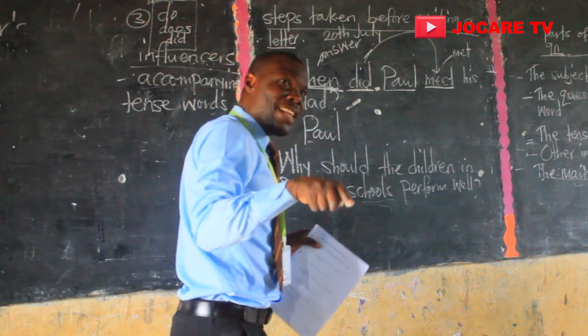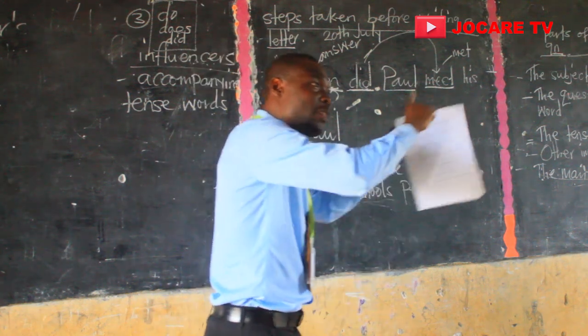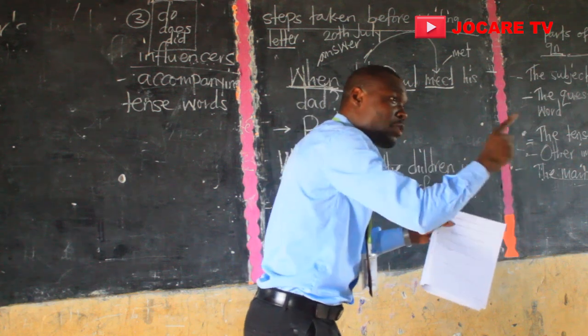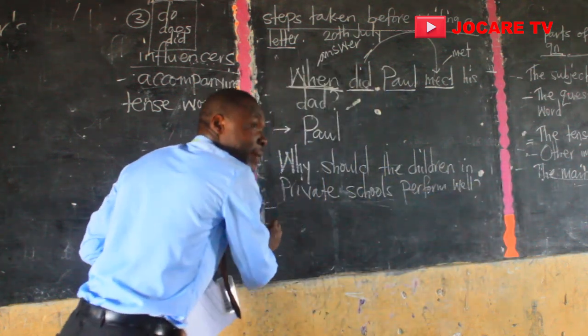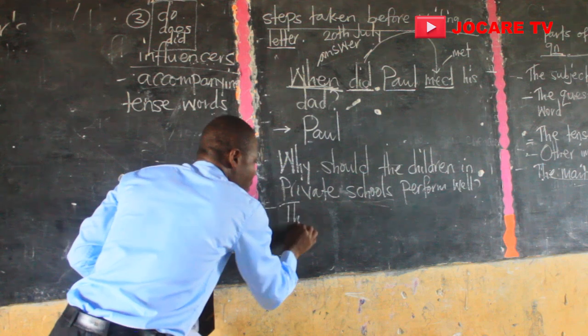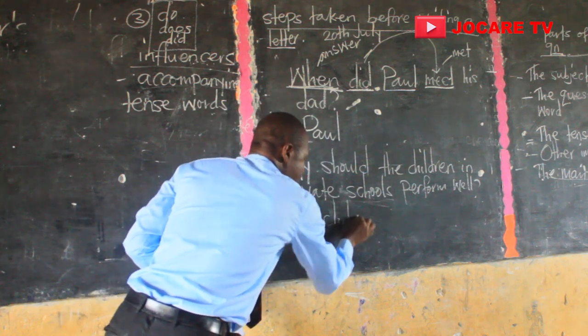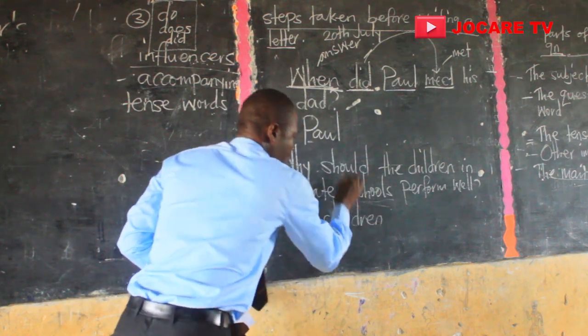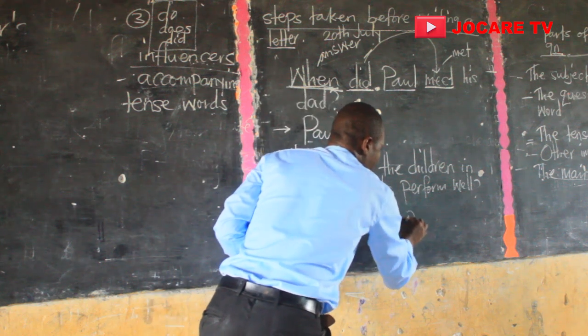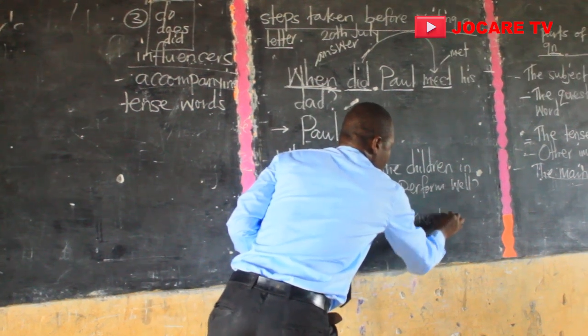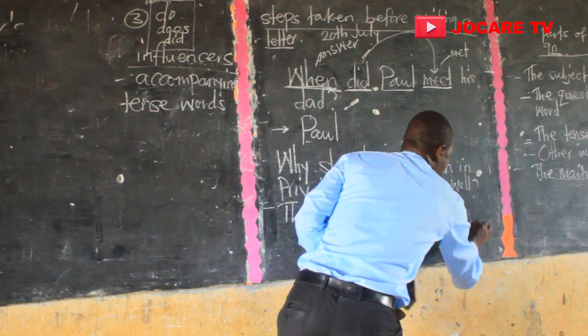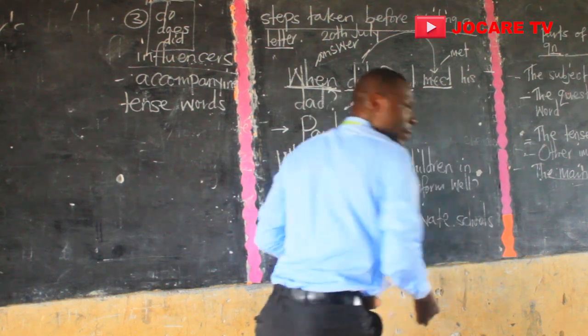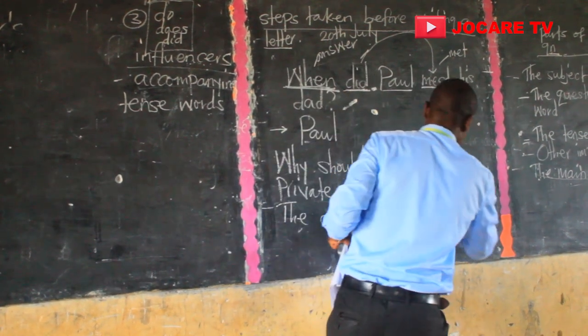Not only the children, but the subject is the children in private schools. Now that's what we begin the answer with. We capitalize, we say the children in private schools. Are we there? So I mark this.